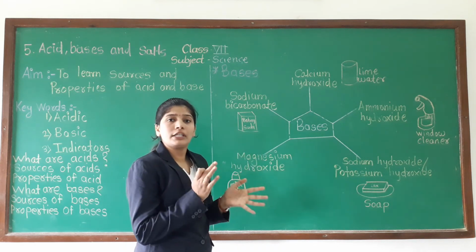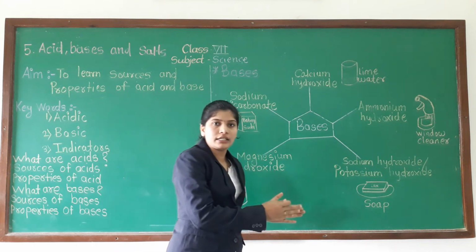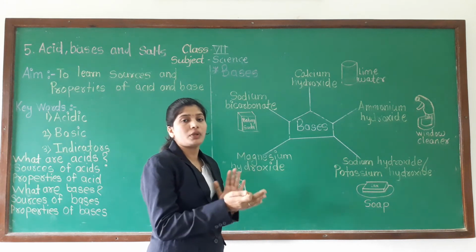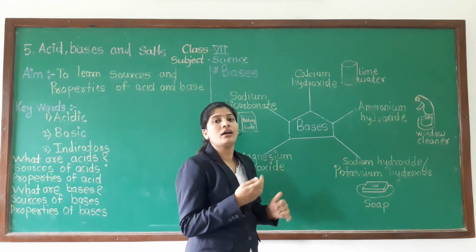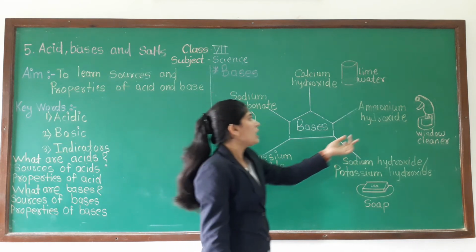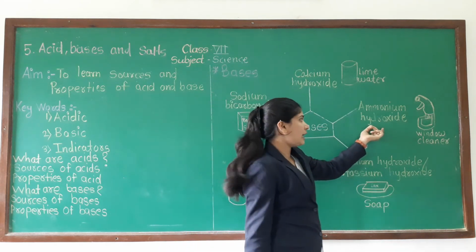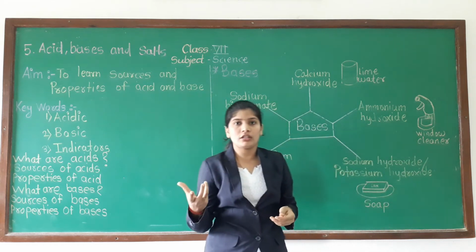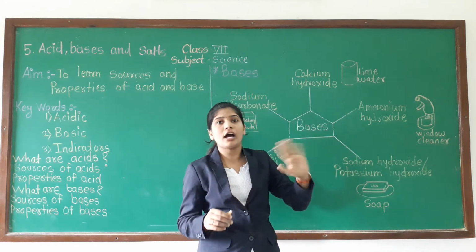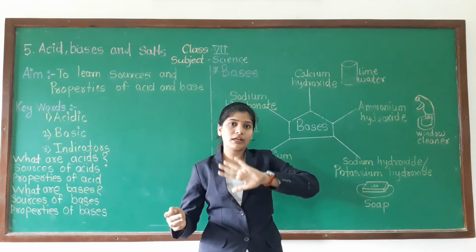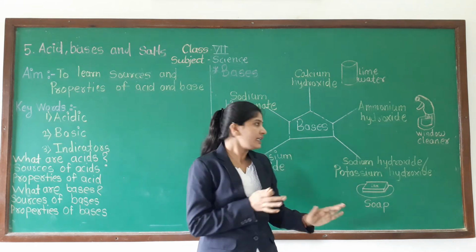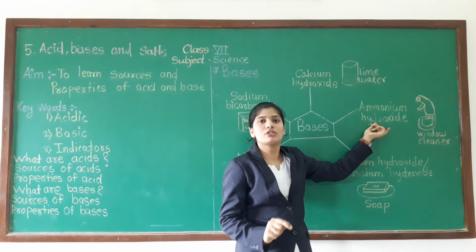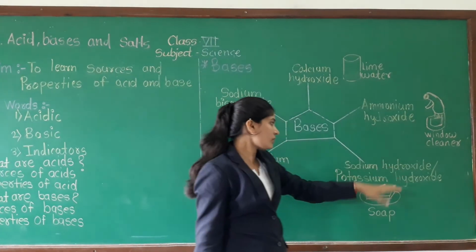Means there is some difference between acids and bases. There is a difference between the structure of acids and bases. So ammonium hydroxide we find in window cleaner. You know that choline and all that we use to clean our windows, doors or some glass surfaces. In that ammonium hydroxide is present, that is also a base.